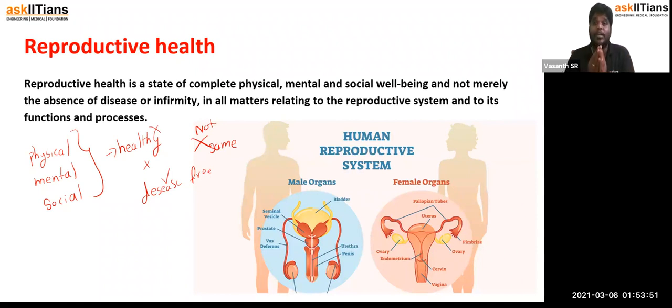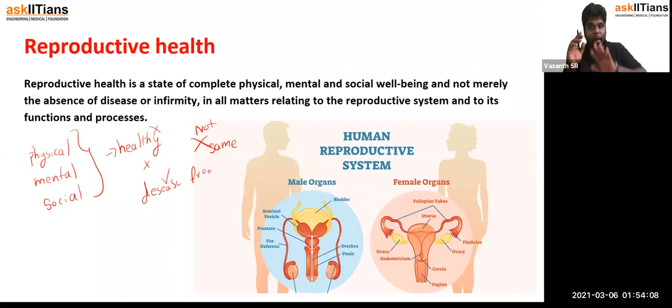That is what WHO, the World Health Organization, has implemented. The definition of being healthy is that a person is physically, mentally, socially and psychologically healthy. Only then do we consider them healthy. So now this is with respect to health.